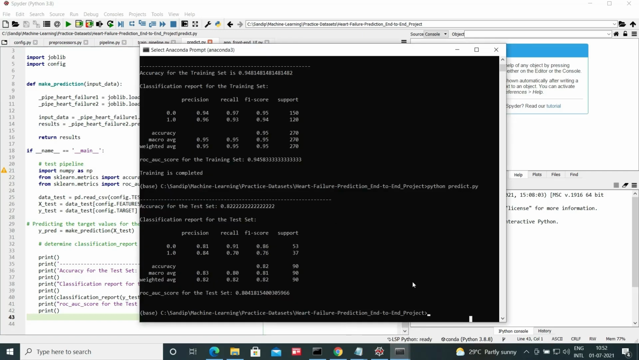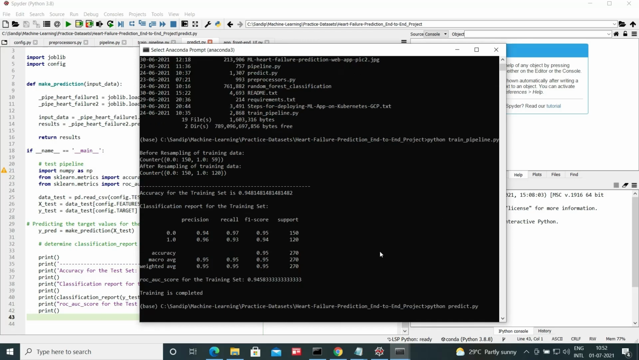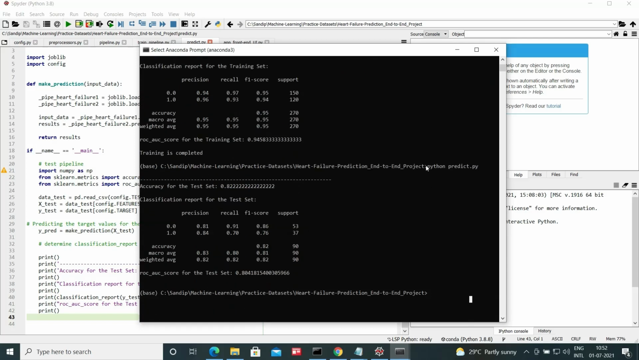I'll show you if we execute this train pipeline.py program. As you can see, before resampling the training data, which I have already shown, and after resampling, it is 150 and 120, fairly balanced between class 0 and 1. Accuracy of the training set is around 94%. When we run predict.py for making predictions on unknown data, we get pretty good accuracy, 82%, and the other performance metrics are also pretty good.